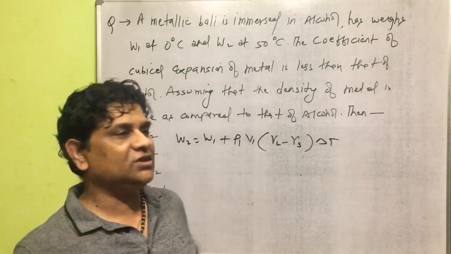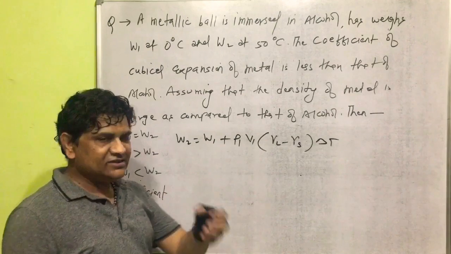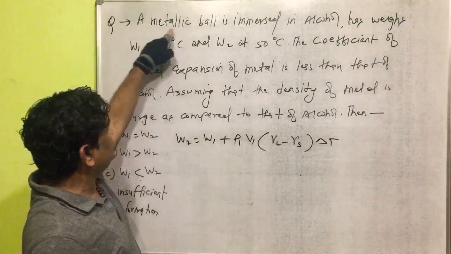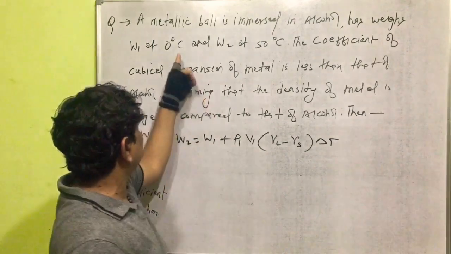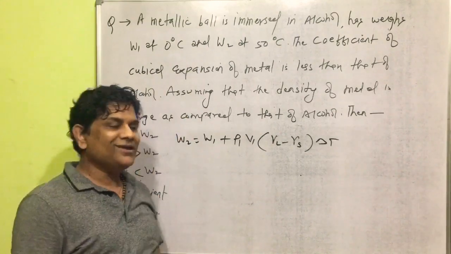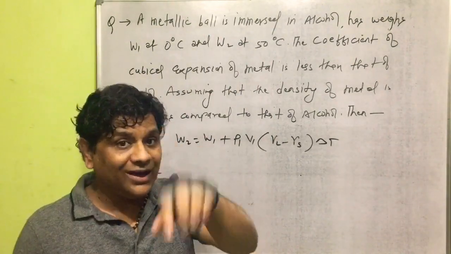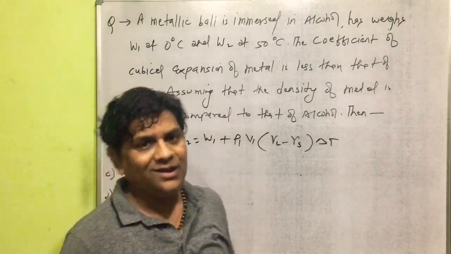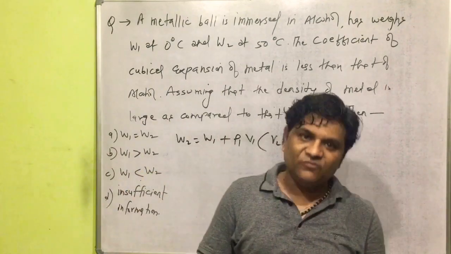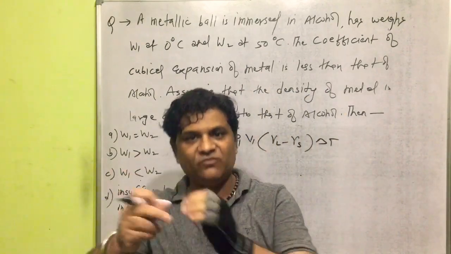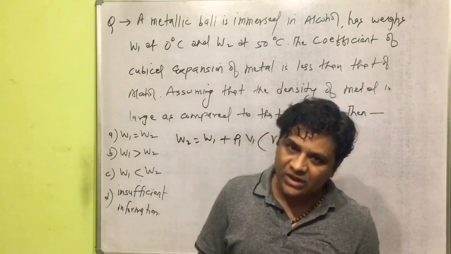But before solving this question, the meaning of the symbols should be clear first. What is W1? It is the apparent weight of the metallic ball in alcohol at temperature 0 degrees Celsius, and W2 is also the apparent weight of the metallic ball in alcohol at temperature 50 degrees Celsius. So W1 and W2 are both the apparent weight of a metallic ball in alcohol at two different temperatures, 0 degrees Celsius and 50 degrees Celsius.